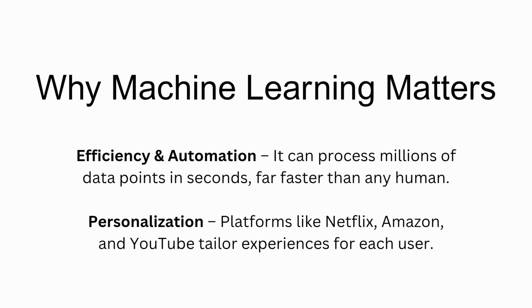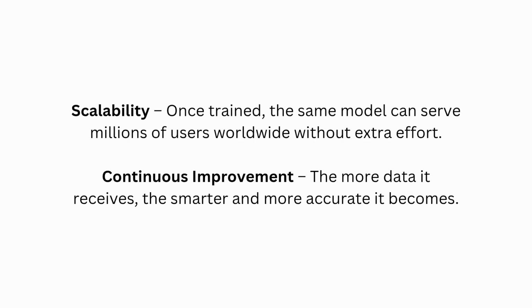Why machine learning matters: efficiency and automation. It can process millions of data points in seconds, far faster than any human. Personalization. Platforms like Netflix, Amazon, and YouTube tailor experiences for each user. Scalability. Once trained, the same model can serve millions of users worldwide without extra effort. Continuous improvement. The more data it receives, the smarter and more accurate it becomes.